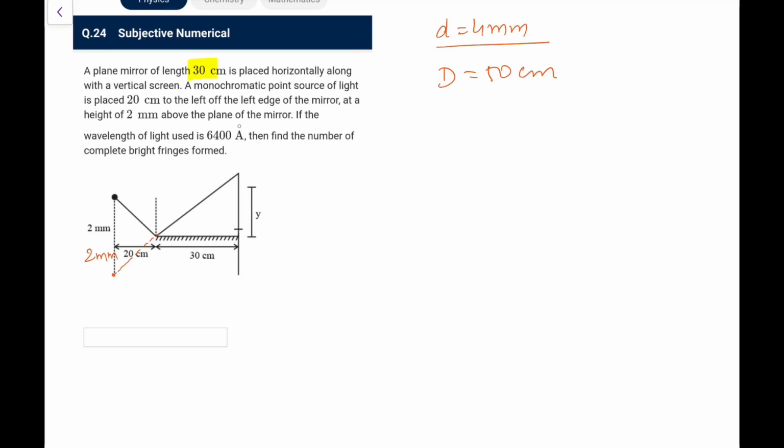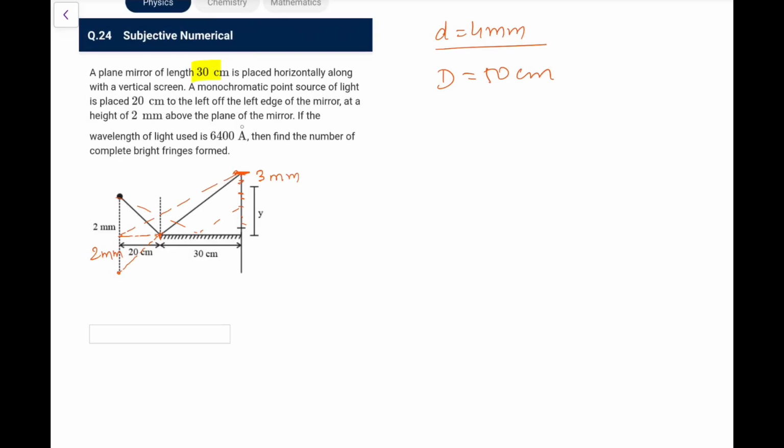So first of all, let us consider this. This is the start of where we are sketching this. If I sketch this, because this is 20 and this is 30, I can make out this will go till 3 mm here. So this is the topmost point here, and as I go there, this height keeps on decreasing. So we have to see only till here.